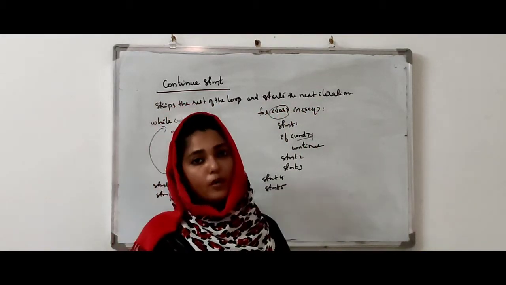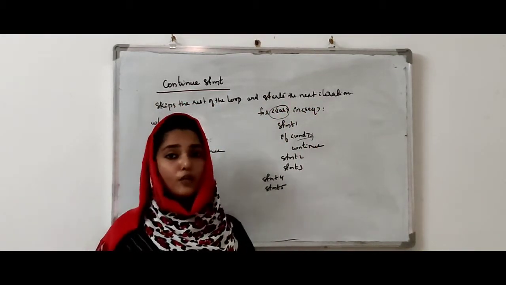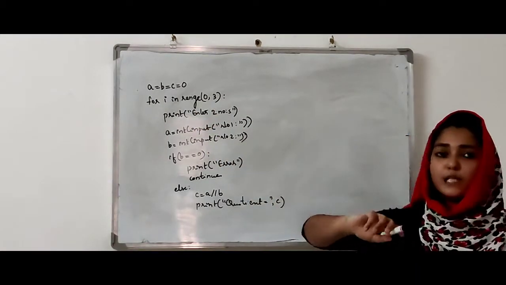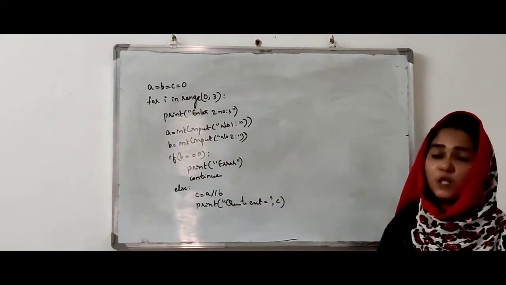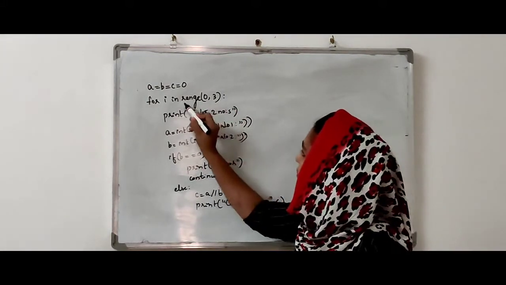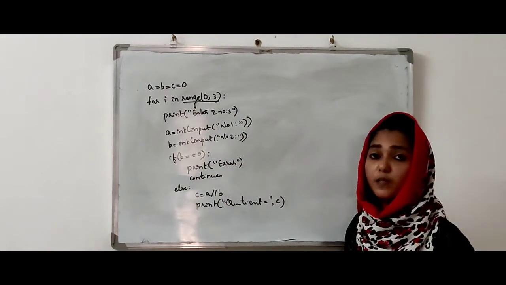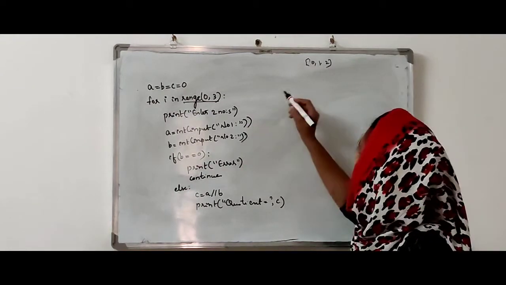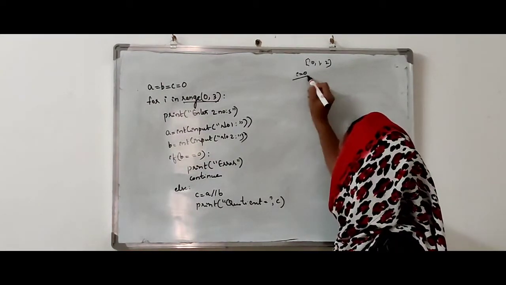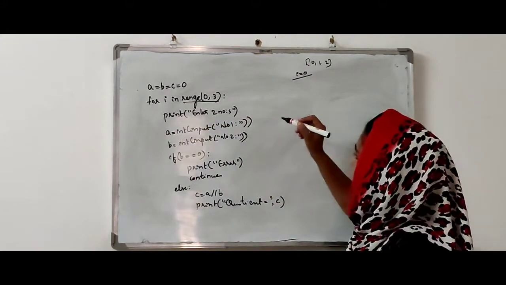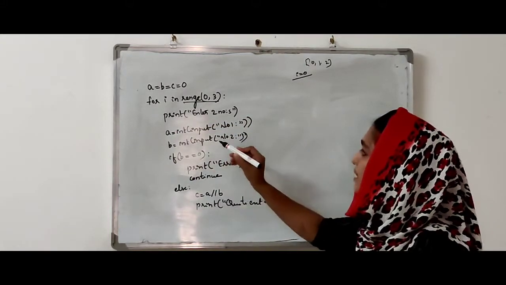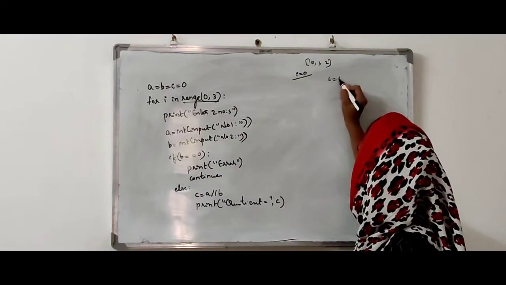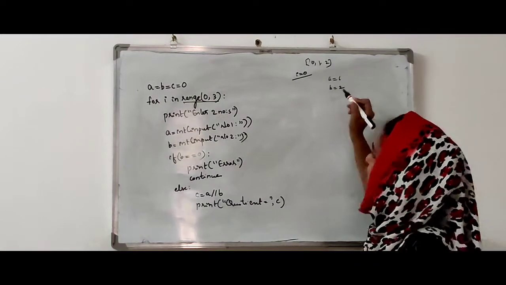Now we can see a program that demonstrates the working of the continue statement. Look at this program. A is equal to B is equal to C equals 0. For I in range of 0, 3. So what is the list produced by this particular range function? List of 0, 1, 2. So first of all, the value of I is 0. Print enter two numbers. A is equal to input enter number. B is equal to input number 2. Suppose I am giving the value of A as 6 and the value of B as 2.